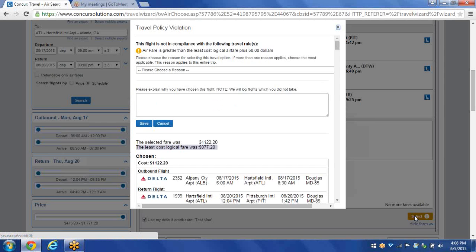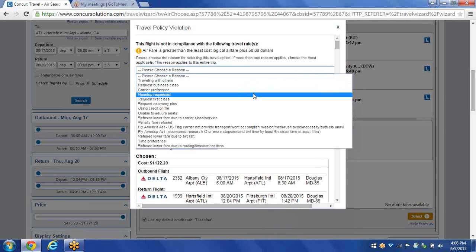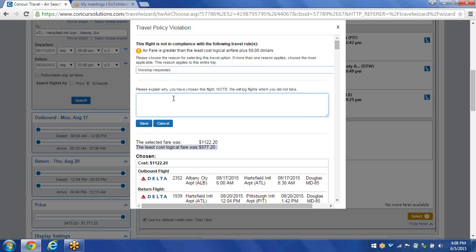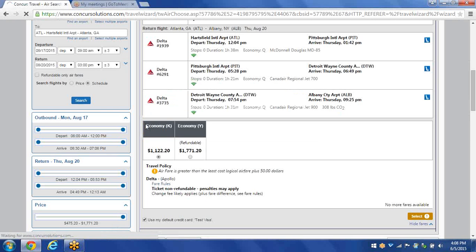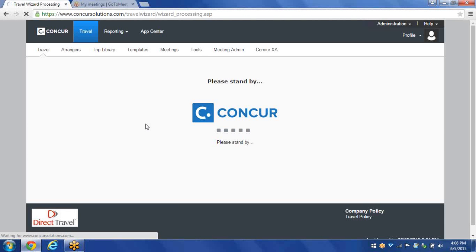When I click on Select, in this case, since I am breaking a travel policy, the travel policy violation window pops up. And in this box right here, right underneath the travel policy violation, there's a drop-down box where I need to choose the reason why I am choosing this flight. And in this case, you need to put a reason why, but for this demonstration, I'm just putting down test. And it's just getting logged for reports. This will not stop you from completing the booking process at all. So once you click Save, it will continue with the booking process. After I clicked on Save, Concur will then take me to my Review and Reserve page.